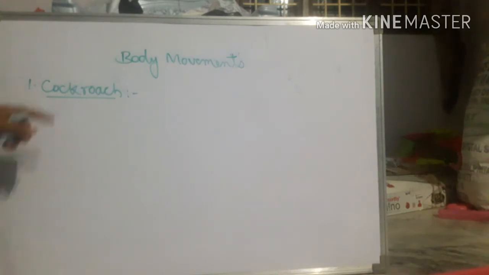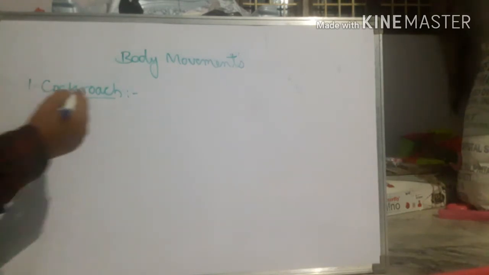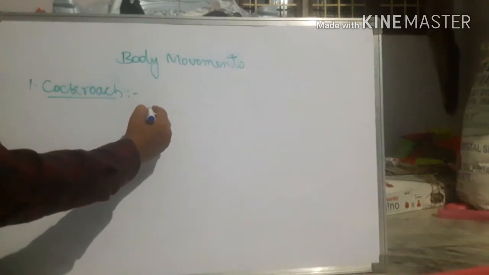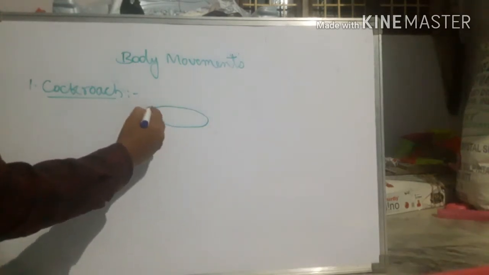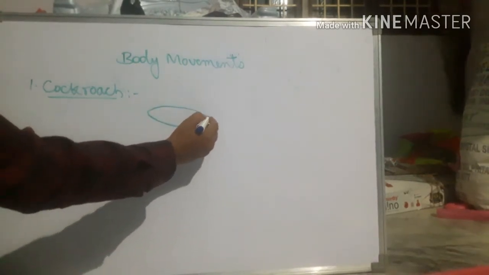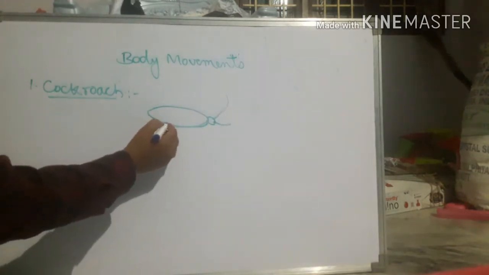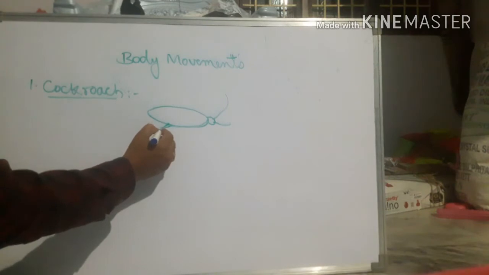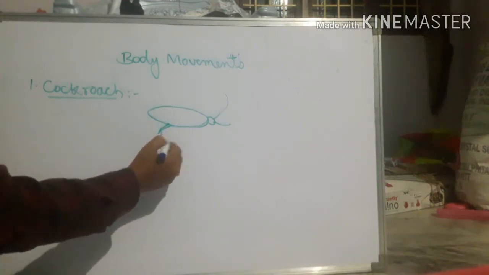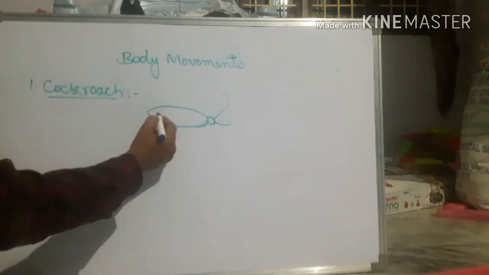So here, cockroach. In case of cockroach, the body of the cockroach is covered with skeleton, right?